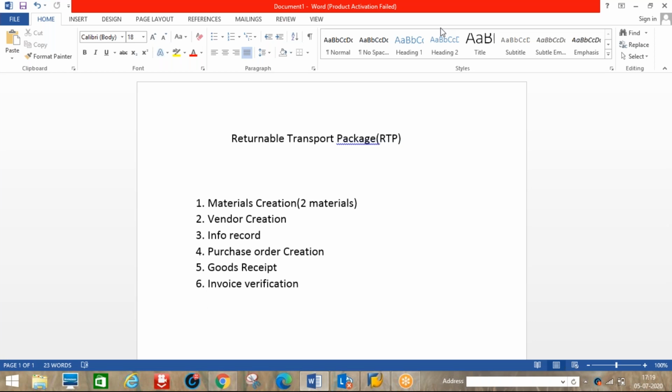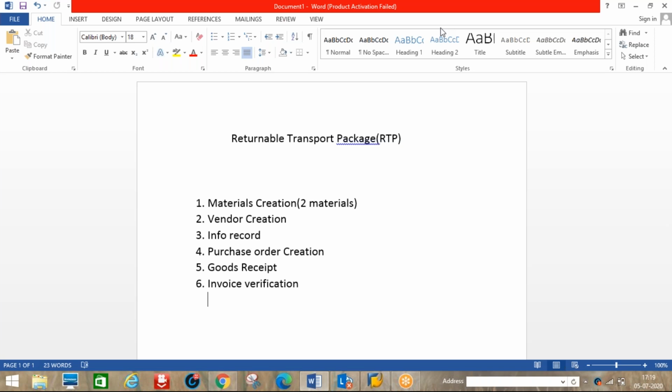Okay, thanks. Returnable transport package, for example: you place an order for gas with the vendor. Say you order 100 kgs of gas and the vendor supplies it in cylinders. Per cylinder is roughly 10 kgs, so 10 kgs into 10 cylinders, 10 into 10, 100 kgs. So 100 kgs of gas is delivered as 10 cylinders.